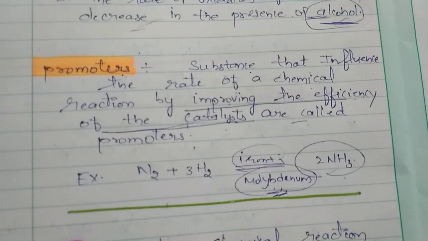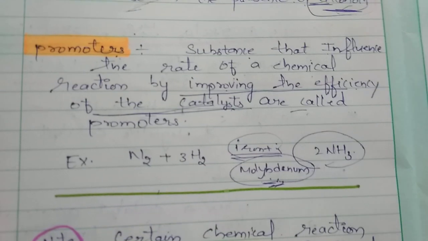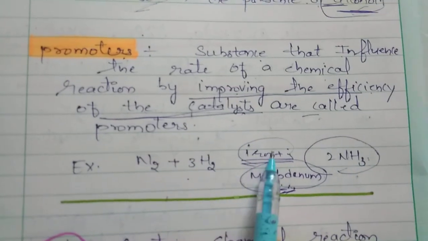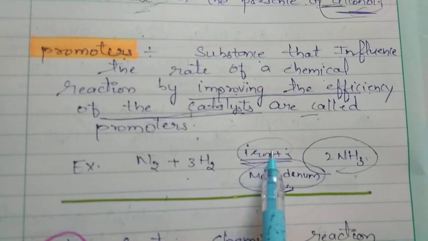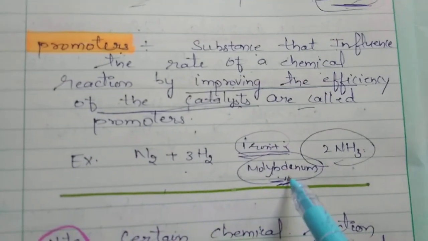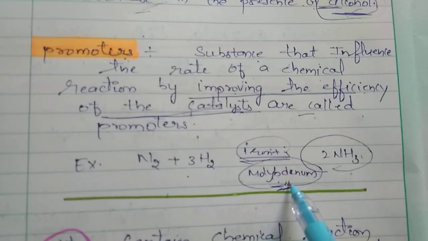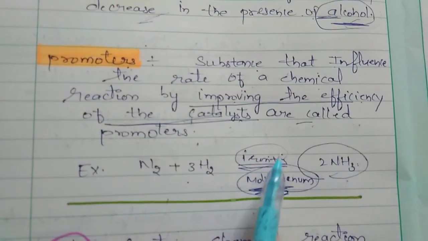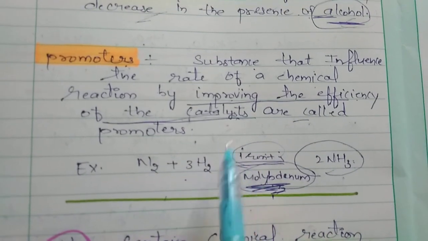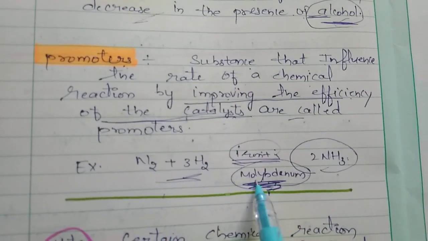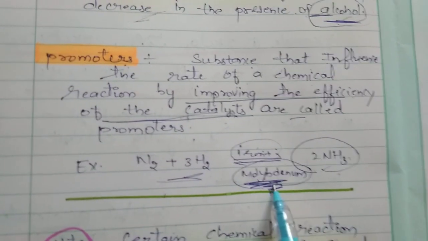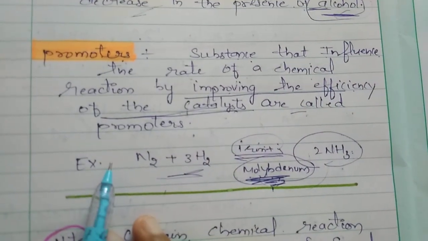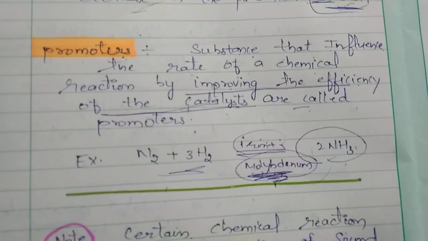For example, you can see this chemical reaction given here. In the manufacture of ammonia, iron acts as a catalyst and molybdenum acts as a promoter. Molybdenum increases the efficiency of the catalyst iron. So molybdenum here acts as a promoter. Iron is a catalyst; iron affects the rate of chemical reaction and molybdenum increases the efficiency of the catalyst. So indirectly the promoter also affects the rate of chemical reaction by affecting the efficiency of the catalyst.